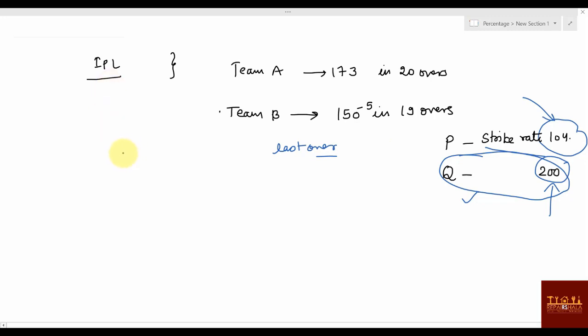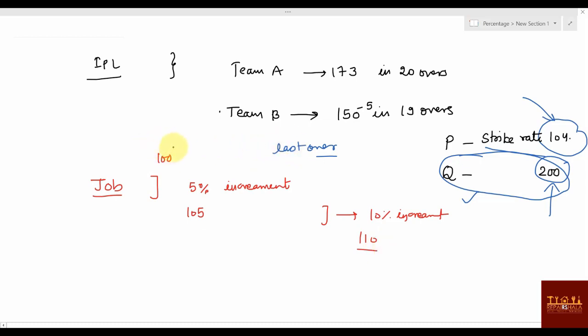Another example could be, if you're working somewhere, doing some job, and the year end is just over, and your boss told you that you got a 5% increment. And you also got to know that your friend or colleague got a 10% increment. Now what you can say from here: suppose you had a salary of 100 rupees, now you'll get 105, and this person will get 110. That's the increase per 100.